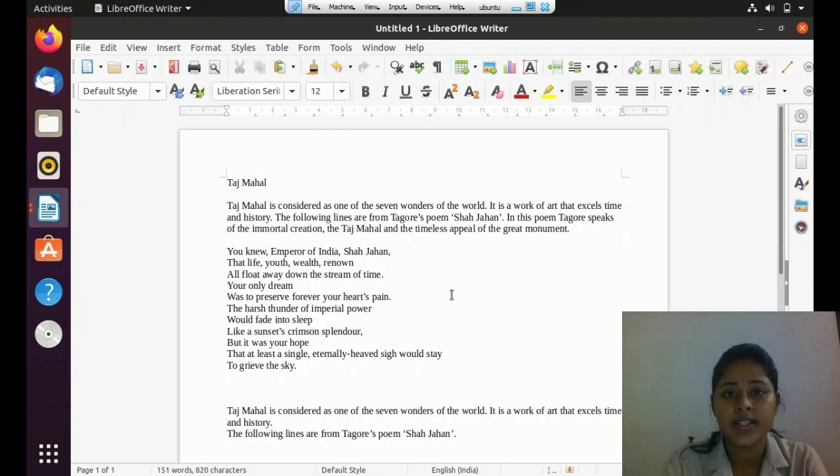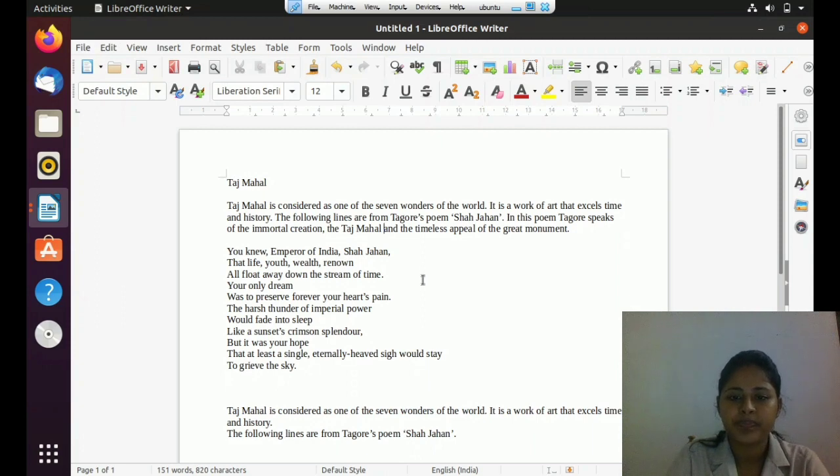So in order to correct the incorrect word, we can use the backspace key on our keyboard. How does this backspace key work? It deletes the letters to the left side of the cursor. We also have a delete key on our keyboard. How does it work? It deletes the letters at the right side of the cursor.